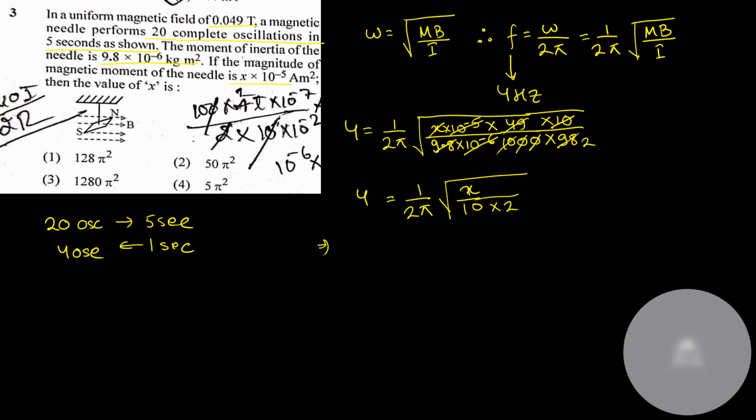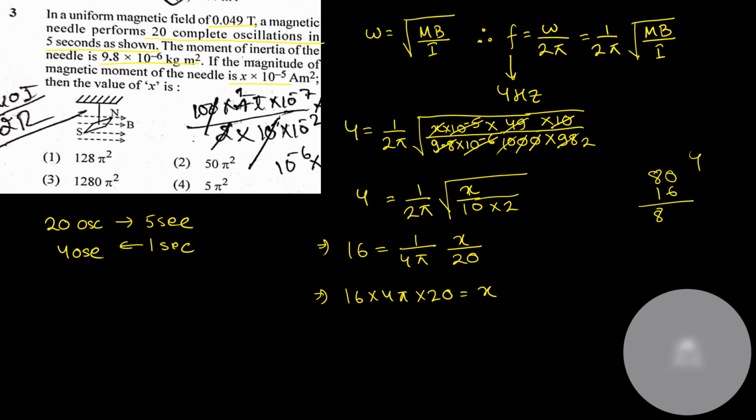Squaring both left hand side and right hand side, we get 16 is equal to 1 by 4 pi squared x by 20. So x is equal to 16 into 4 pi squared into 20, which is 1280. So x is equal to 1280 pi square. Option number 3, 1280 pi square.